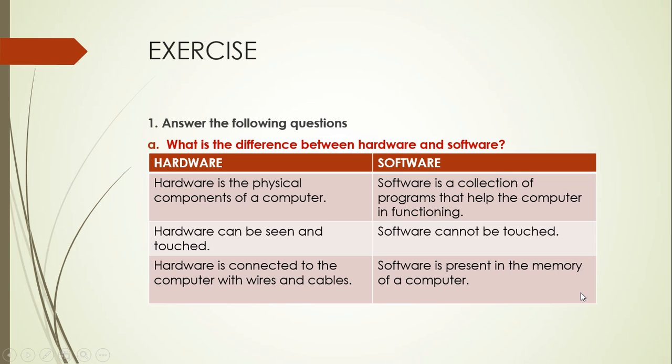Question number 1. What is the difference between hardware and software? Hardware is the physical component of a computer. Software is a collection of programs or instructions that help the computer in functioning. Hardware can be seen and touched. Software cannot be seen and touched. Hardware is connected to the computer with wires and cables. Software is present in the memory of the computer.